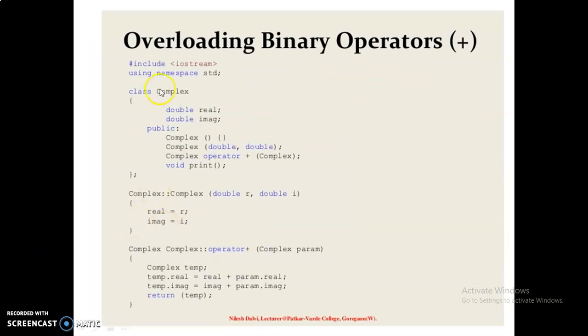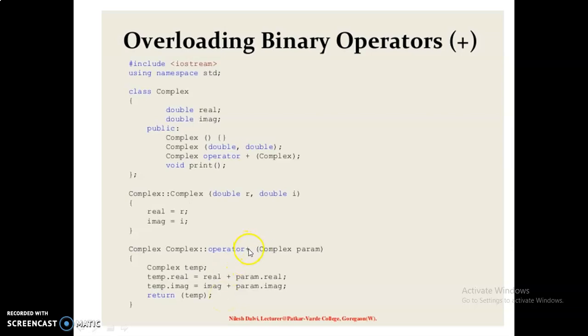Here in this example you can see the class name is complex. Two variables are declared in the double type. In the public specifier, the constructors are declared: an empty constructor and a constructor with two parameters. Here the operator overloading takes place, and then a print function. When the parameters are received, this constructor will be called. When the operator overload is called, this part of the member function will be executed.